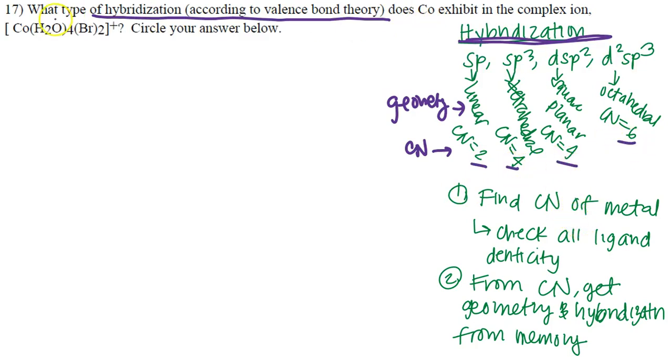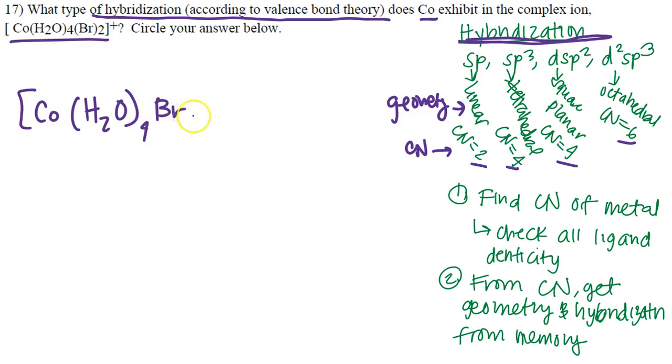Okay? So they're asking us, what type of hybridization does this cobalt exhibit in the complex ion that we have here? So we have cobalt, I'm going to rewrite it. We have H2O, and there's 4 of them. And then we have Br, and there's 2 of them. And there is a charge on the outside. The first thing you need to do is get the coordination number for this metal.